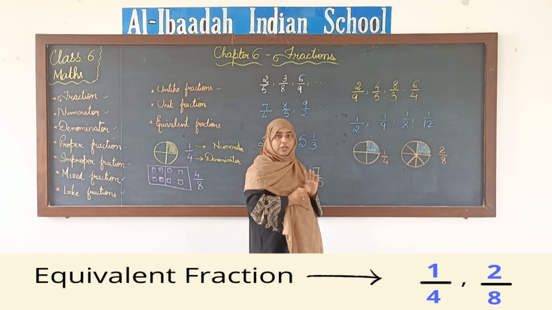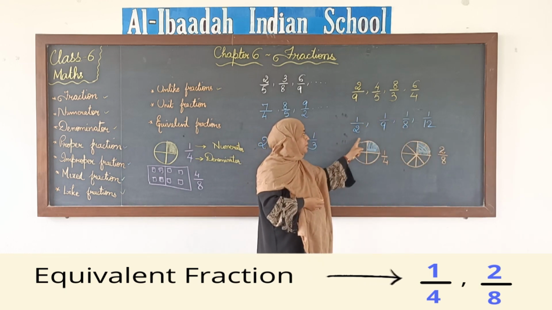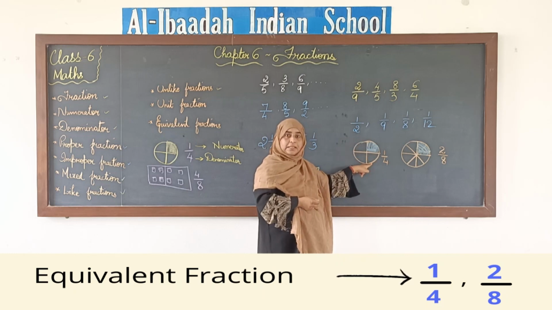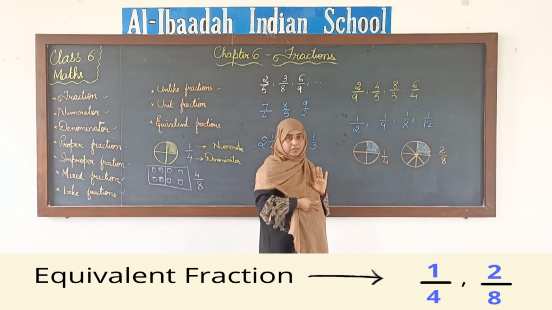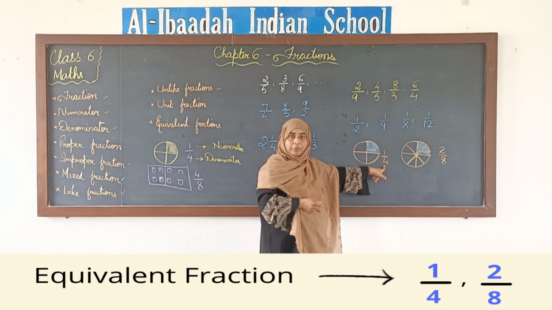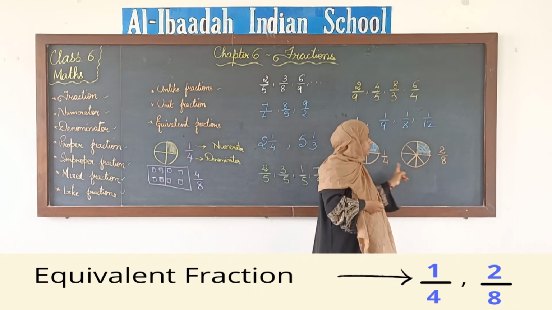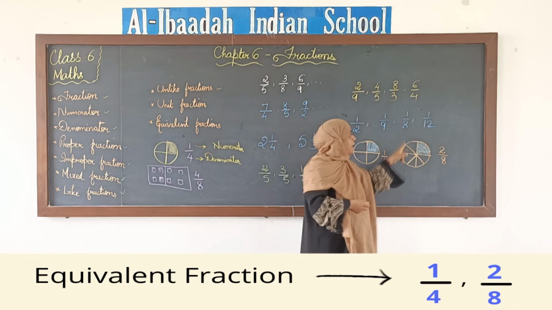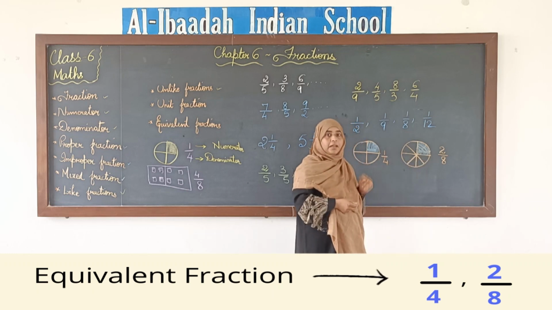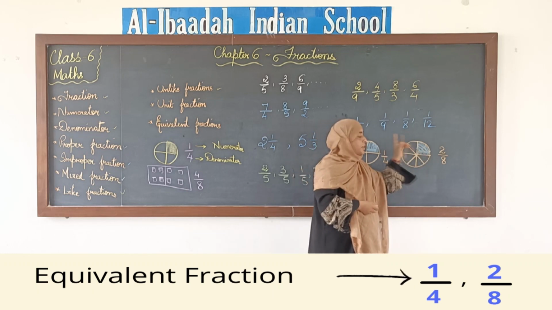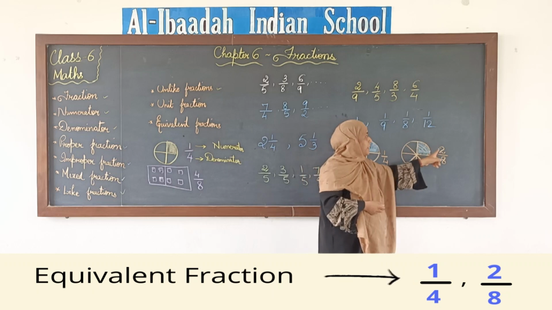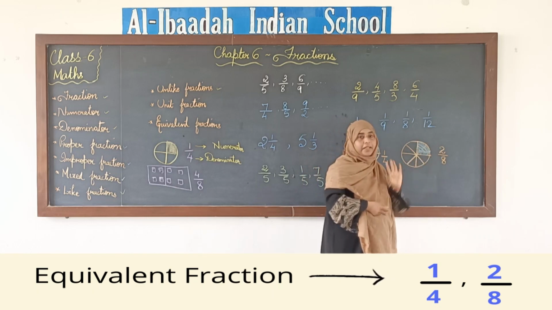Have you understood what I have done? The first apple was divided into 4 parts and 1 part was eaten. So the fraction is 1 by 4. In the second apple, 8 parts were made and out of 8 parts, 2 parts were eaten. So the fraction that we get here is 2 by 8.